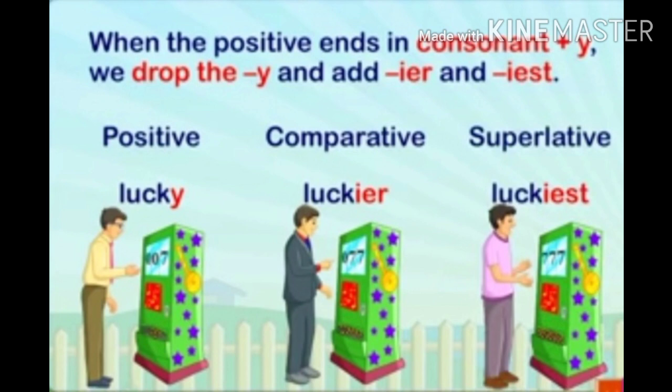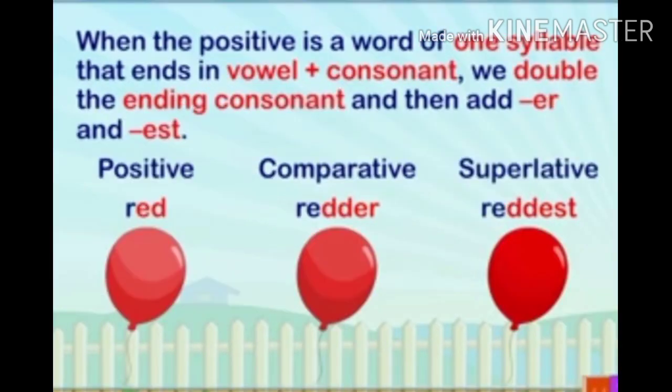So it will become lucky, luckier, L-U-C-K-I-E-R, and luckiest, L-U-C-K-I-E-S-T. Luckiest.